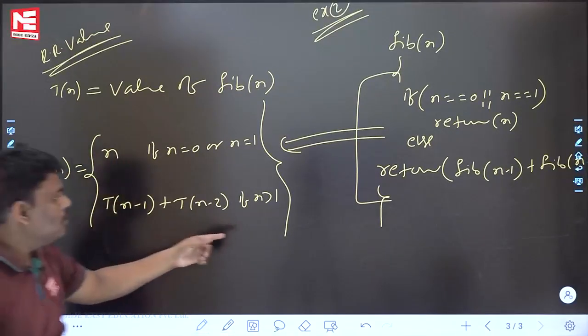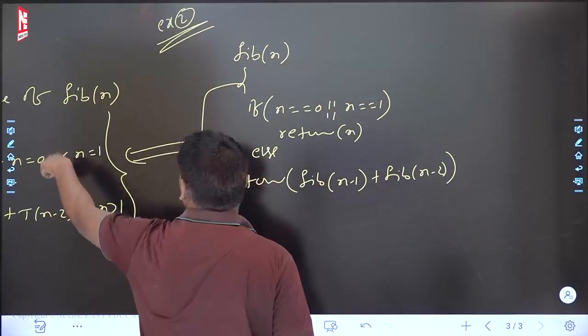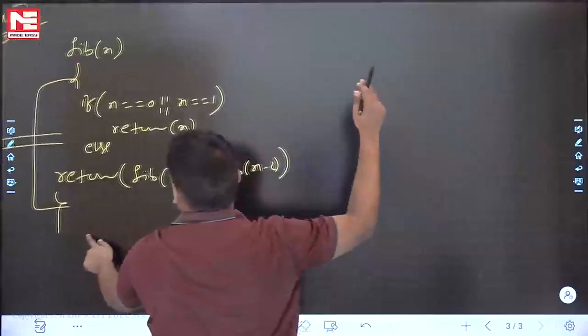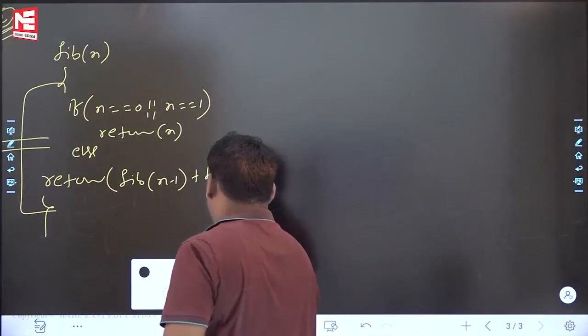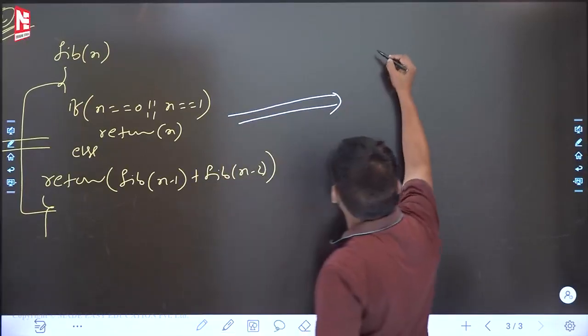This is for value. Let's come to the time complexity, which means loops. While writing the value recurrence, nowhere did I bother about loops, but while writing the time recurrence, I will bother about loops.